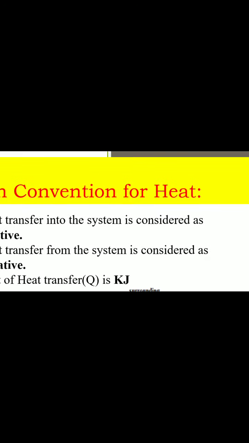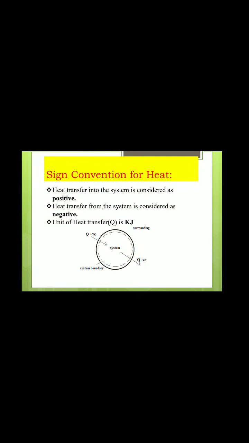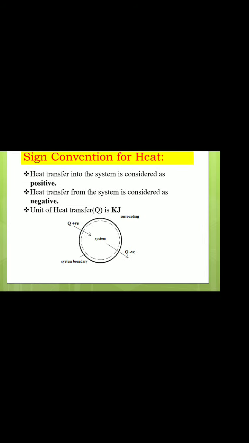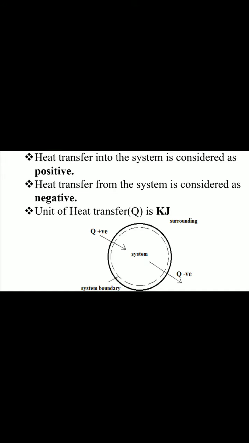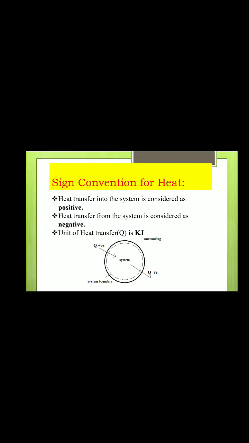By seeing this sketch, remember that whatever heat is entering into the system, the arrow mark pointing inward, you take that as positive. Whatever heat is leaving or rejected from the system, you take that as negative. Heat transfer into the system is positive. Heat transfer from the system is rejection, that is negative. And remember that the unit of heat transfer is kilojoule.